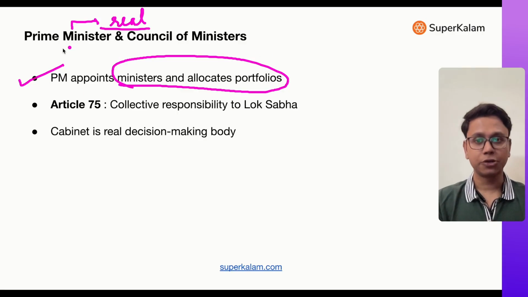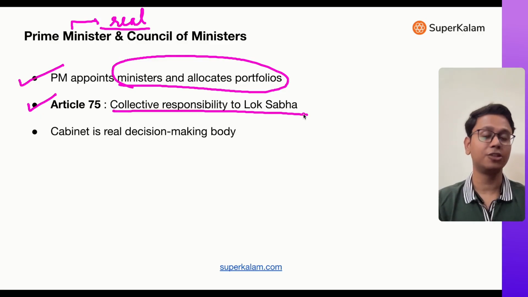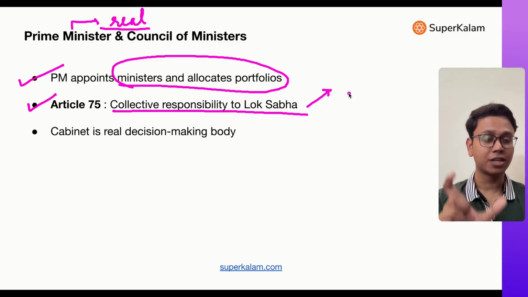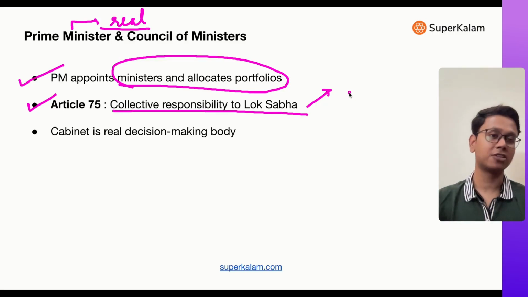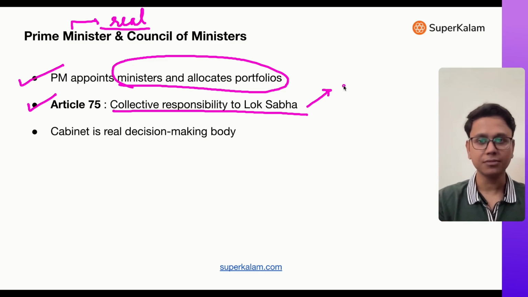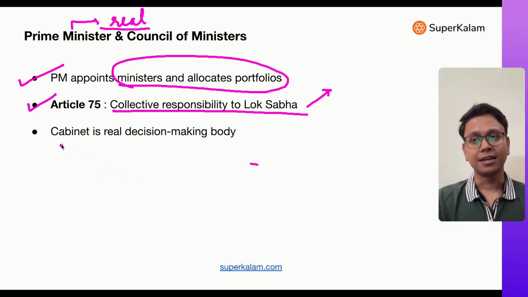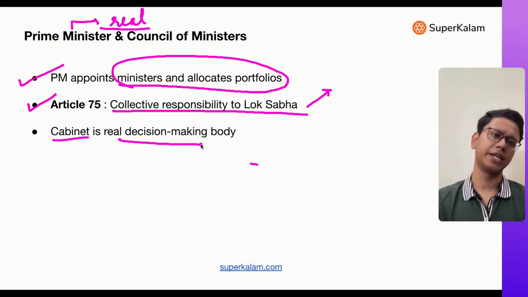And also, as I already told you, according to Article 75, this Council of Ministers is collectively responsible to Lok Sabha. That means they sink and swim together. If there is a no confidence motion against the government, everyone has to resign. The whole executive should resign. It's a collective entity. And it's a Council of Ministers or Cabinet. Cabinet is a smaller part of Council of Ministers and is the real decision making body in India.